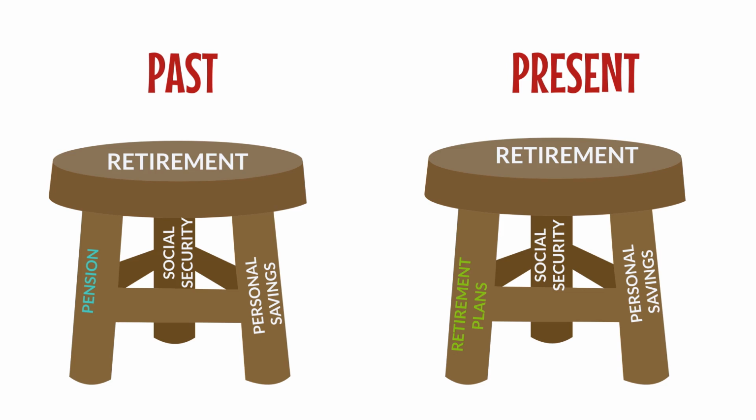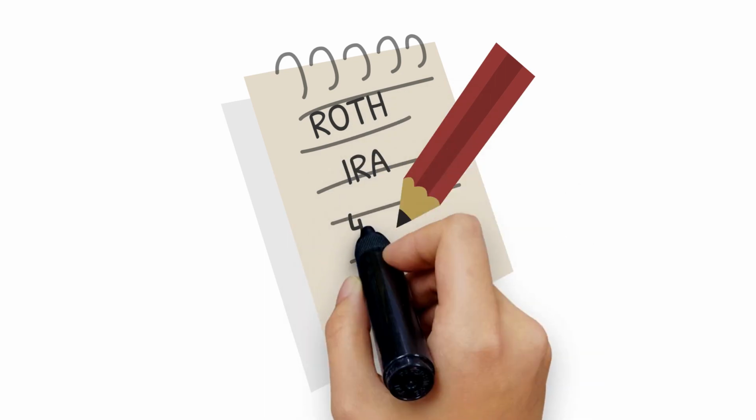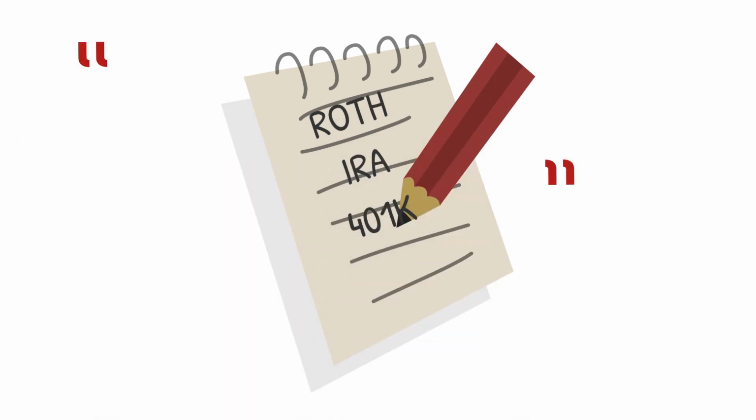That was really the past scenario. Presently, the pension leg has mostly been replaced. Instead of pensions, workers now have 401k or 403b plans, which are commonly known as retirement savings accounts. So, in this presentation, we are going to talk about Roth IRA and traditional IRA.